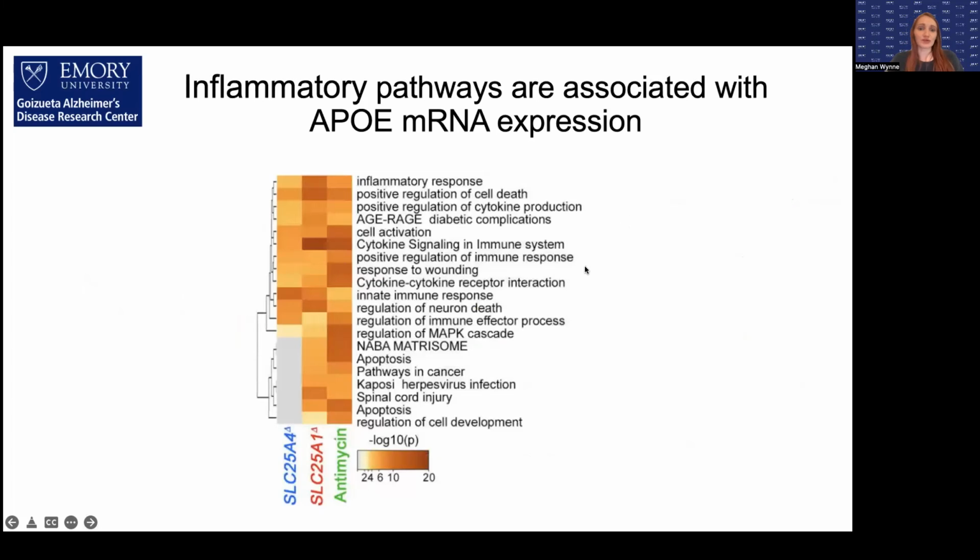But regardless of the number of hits, when we look at the gene ontology terms that are related to the upregulated hits in both cell lines and the antimycin-treated astrocytes, we see inflammation popping out: inflammatory response, cytokine signaling, cytokine receptors. This suggests that the mechanism linking APOE and mitochondria could be inflammatory signaling, although we need to follow up on that. And this also shows that mitochondria are able to drive neuroinflammation.